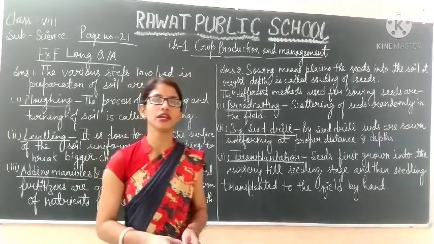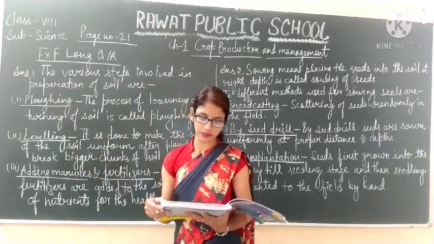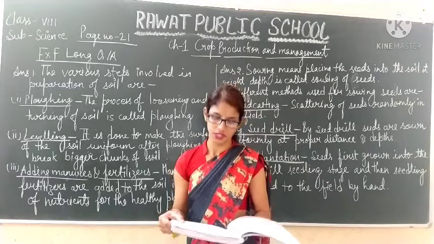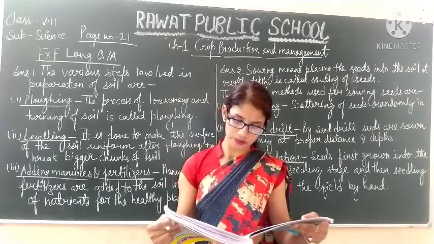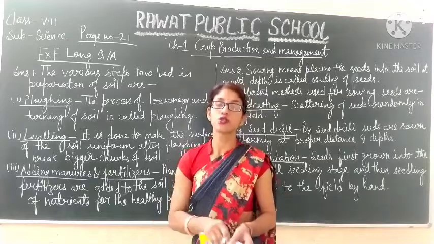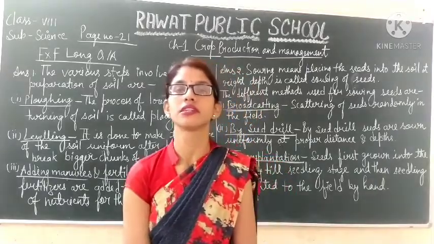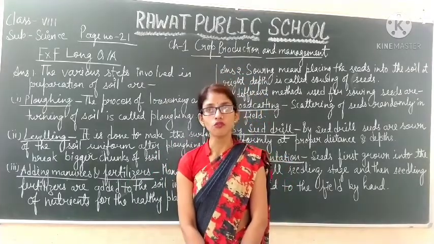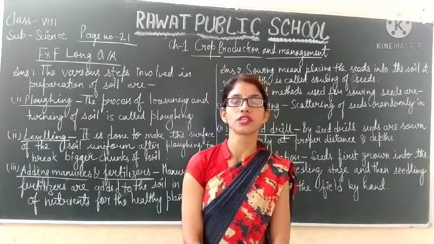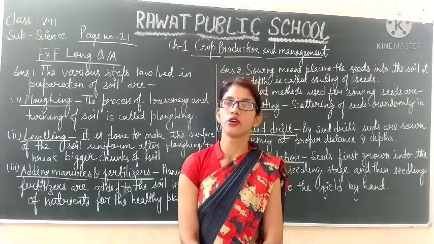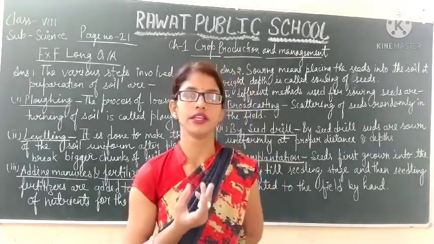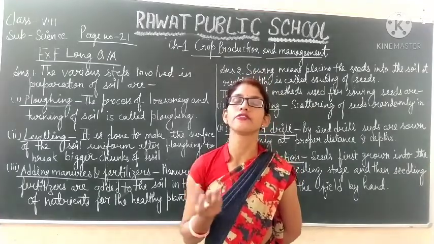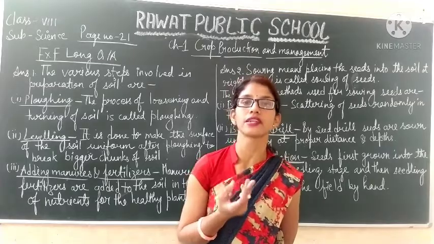So next, question 3 is: describe the process of irrigation along with all the methods of irrigation. Student, in this you have to describe the different methods of irrigation. First of all, irrigation means watering of plants at regular intervals of time. And we have already discussed that there are different sources of irrigation like rain, tube wells, and wells. They are all different sources from where we get the water.